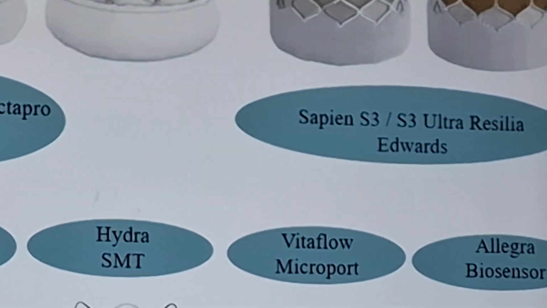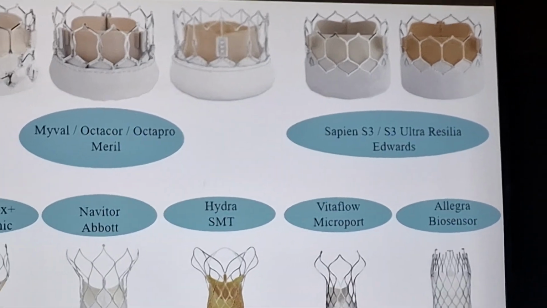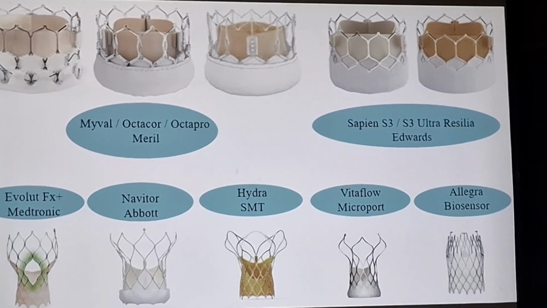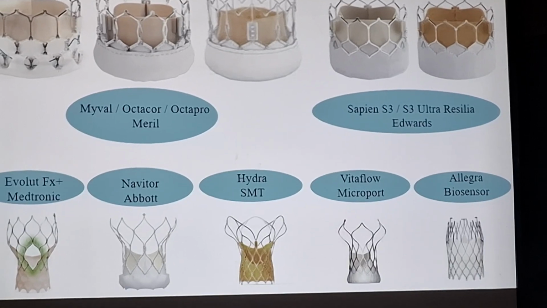Size and shape of the valve. These valves are mounted on a balloon and passed from the groin to the heart, and there we deploy them. There are valves from different companies, which are made up of pericardium, the bovine or cow pericardium. These valves are constructed from this material and used for replacing the diseased valve.